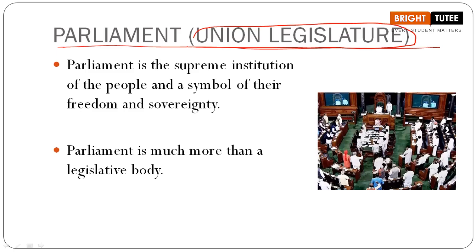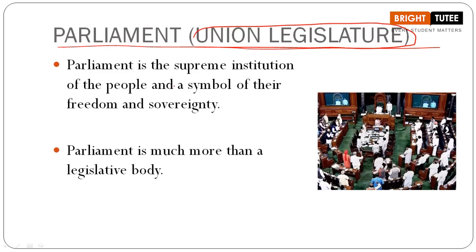We are not talking at the state level. Here we are talking about the Parliament at the national level, that consists of two houses, the Lok Sabha and the Rajya Sabha, okay? And when we talk about the state legislature, it means that we are talking about the legislative assemblies at the state level, Vidhan Sabha, Vidhan Parishad, okay? So these are certain points that you should keep in mind here.